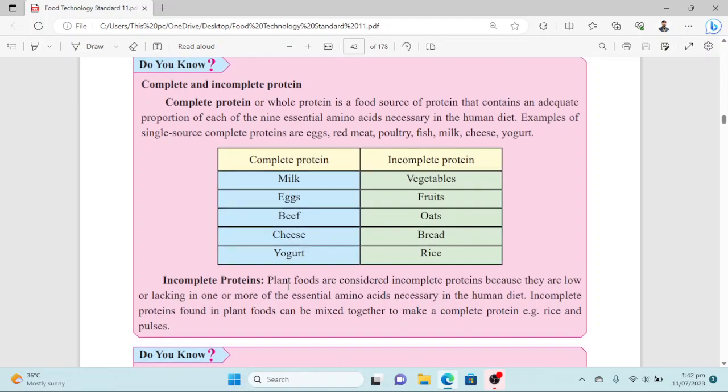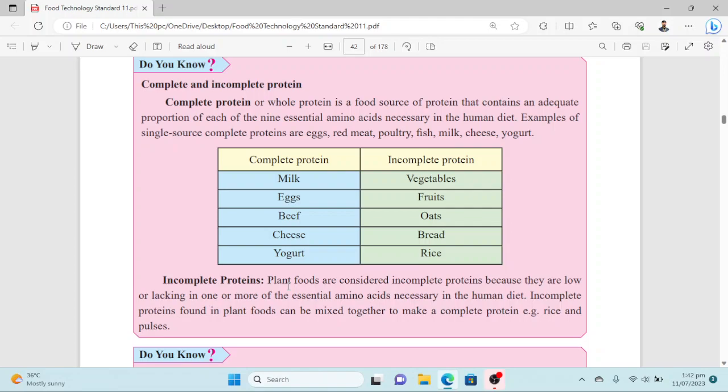Here there is a term: two types of proteins, complete proteins and incomplete proteins. What is the difference between these two? First of all, complete protein. A complete or whole protein is a food source of protein that contains an adequate proportion of each of the 9 essential amino acids necessary in the human diet. For example, single source complete proteins are egg, red meat, poultry, fish, milk, cheese, and yogurt.